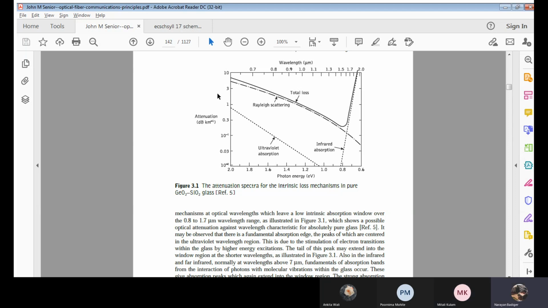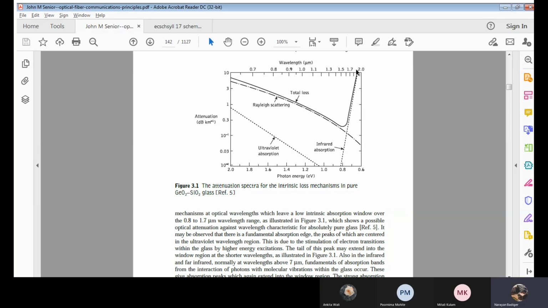Okay, can you analyze this graph? See the top values. The wavelength is increasing in terms of micrometers, correct? Now, when wavelength is increasing, the energy of the light packets is decreasing. You can observe it: I have 2 here and it is 0.6 over here. These two are inverse, you know that based on the formula. Now forget that, only consider the wavelength with attenuation.